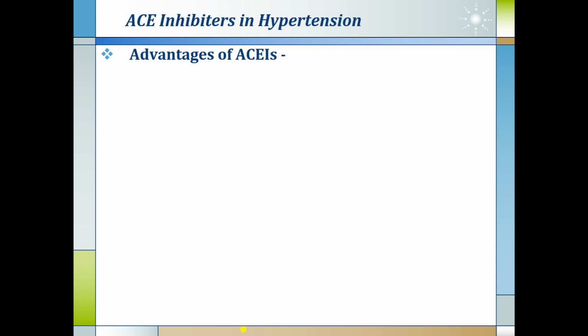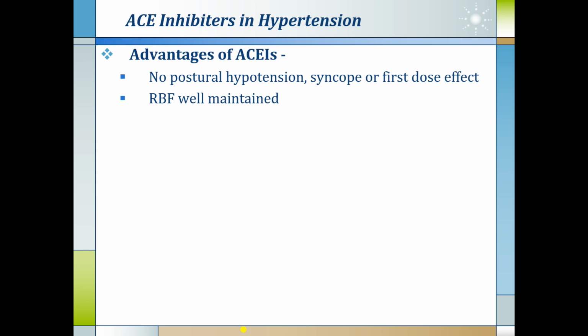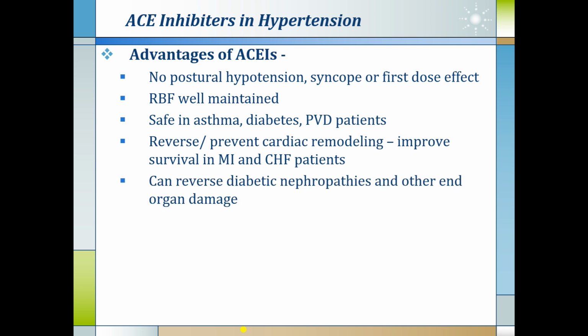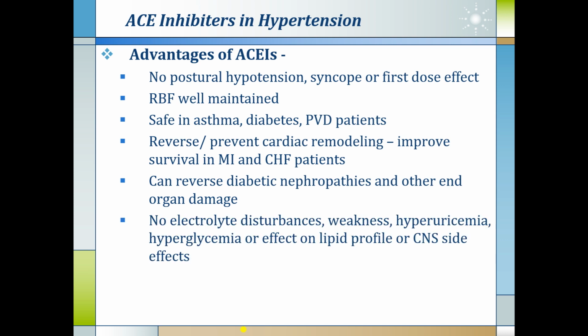So what are the advantages of ACE inhibitors as antihypertensives? It does not produce postural hypotension, syncope or the first dose effect which is there with the alpha blockers. Renal blood flow is well maintained. It is safe in patients of asthma, diabetes and peripheral vascular disease. It reverses or prevents cardiac remodeling and improves survival in MI and CHF patients. It can reverse diabetic nephropathies and other end organ damage.